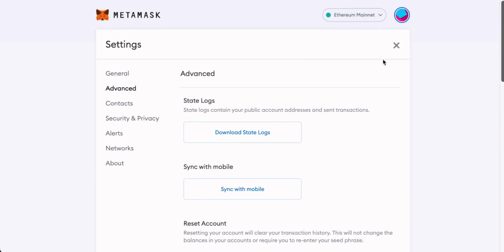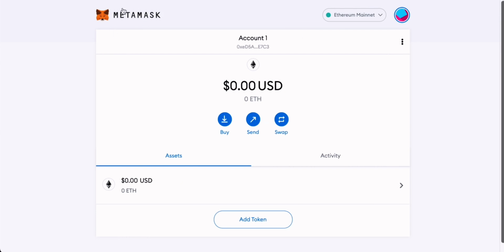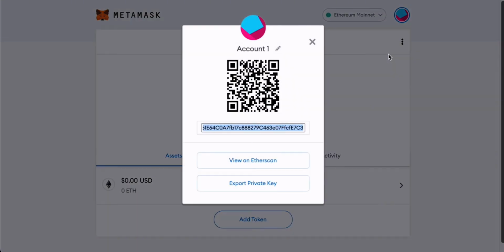As we come back to the main page though, you can always get to that by clicking the icon, by the way. We'll just come over to these three dots on the right hand side and then we'll look at our account details. What comes up is your Ethereum address on your MetaMask. So if you ever want anyone to send you some Ethereum-based tokens, some ERC20 tokens, to your MetaMask account, they can scan this QR code with their smartphone if they have a wallet app on there, or you can copy this address and then paste it into those other services so you can send this account some tokens.